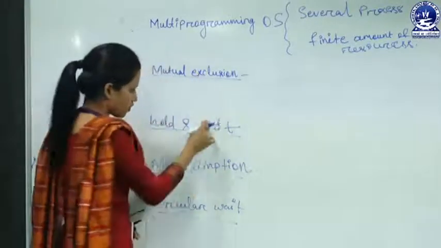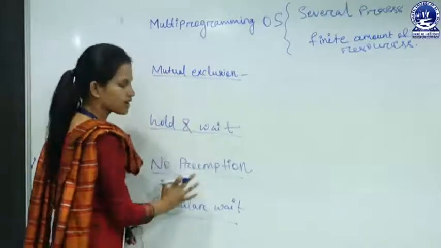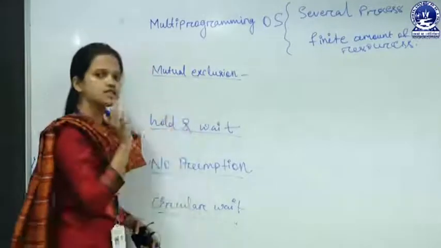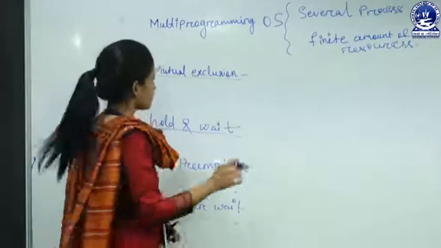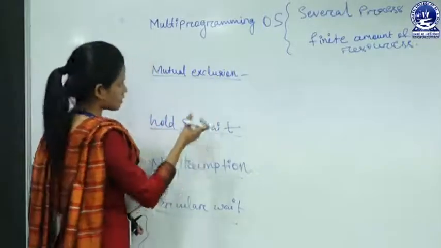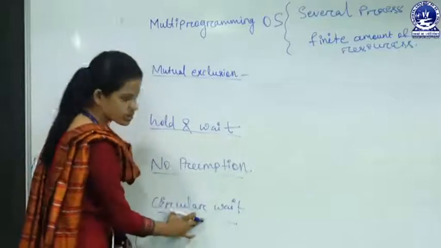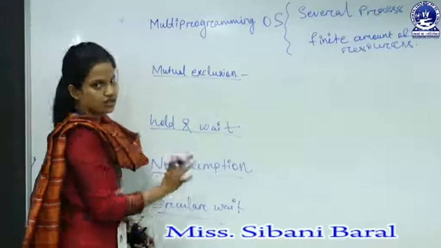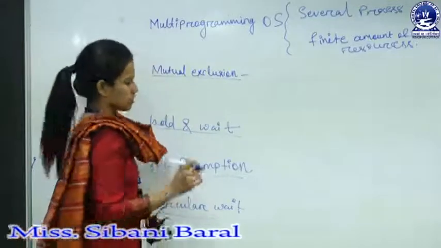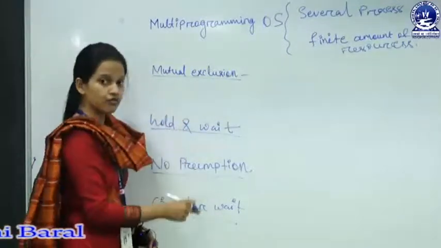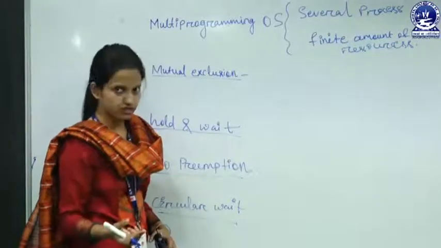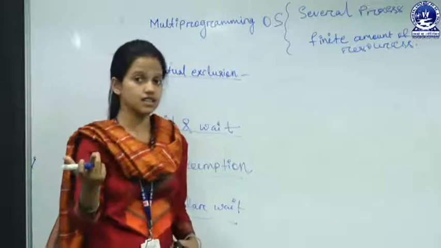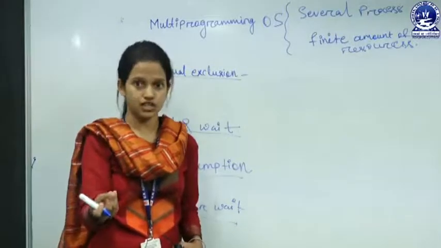If all four conditions are there, then deadlock will occur. If hold and wait is not there and three are there, or if circular wait is not there and three conditions are there, then there will be no deadlock. Okay, four conditions have to be there for deadlock to occur, and these are the necessary conditions. I'll say in the next class what the sufficient conditions are.